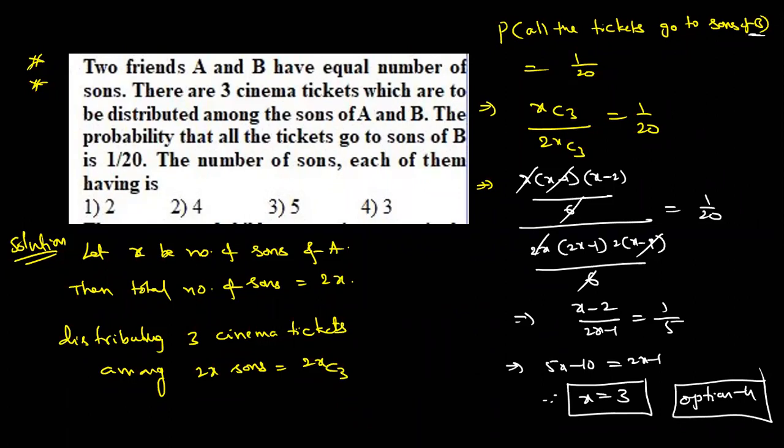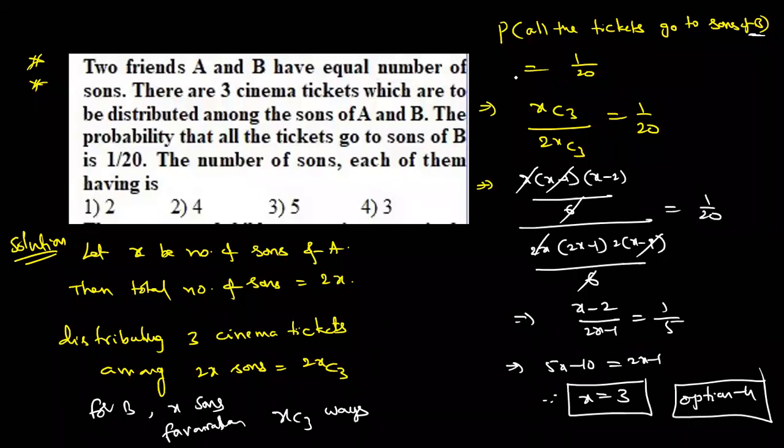Okay. See once again. Favorable case, for B, how many sons are there? x sons are there. So distributing these 3 tickets among these x sons, how many ways? xC3 ways only.